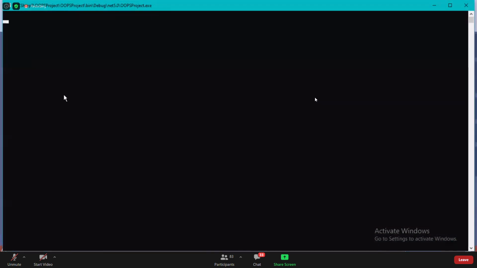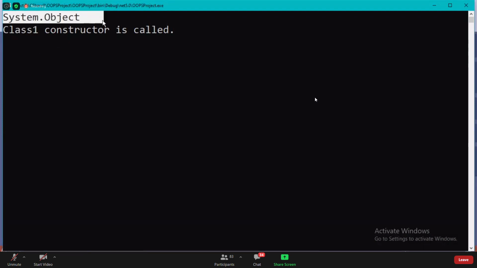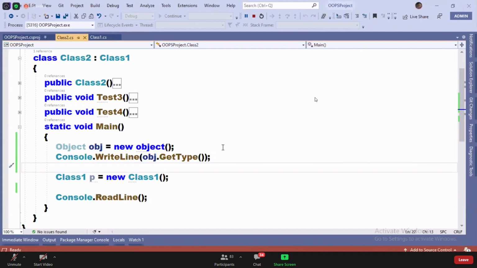Object type. You can say System.Object. It will print that as System.Object. It is an instance of System.Object class. Are you guys clear?